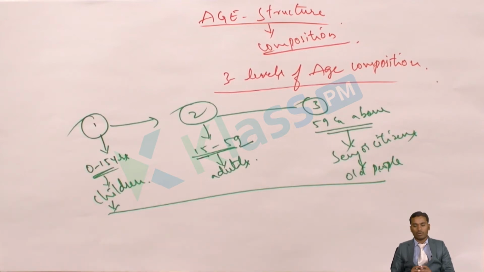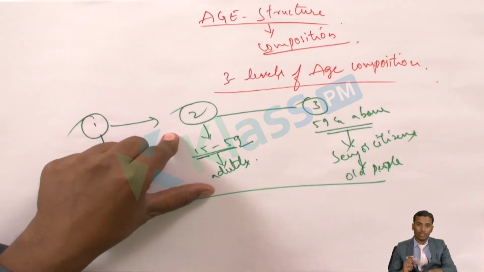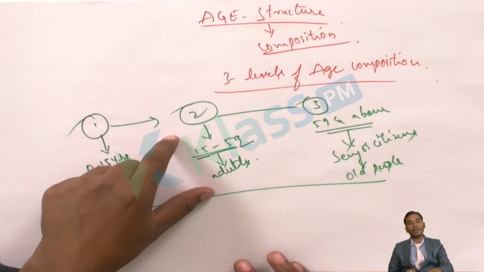According to the law, the government of India as well as the governments of our states have regulated that children below 14 years of age should not be kept under any employment. If that is the case, then they will be punished. If you are giving employment to any child, a boy or girl below 14 years of age, that also has been considered. So the age 15 to 59 is considered an adult age, the earning stage of life, where people will be earning money and taking care of all the things like children, house, their education, providing shelter, clothing, all these things. So this is also called a very crucial age, where human beings will be earning a living.